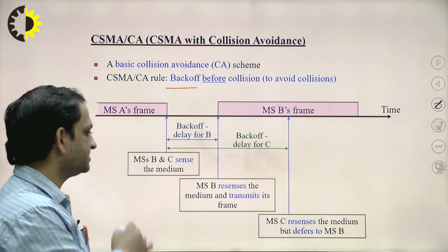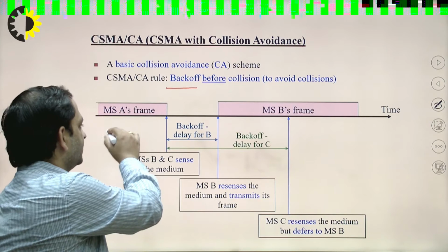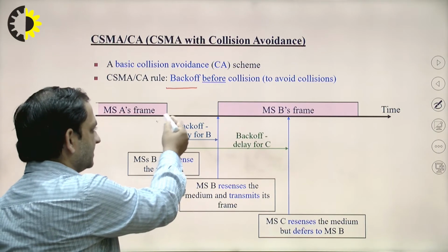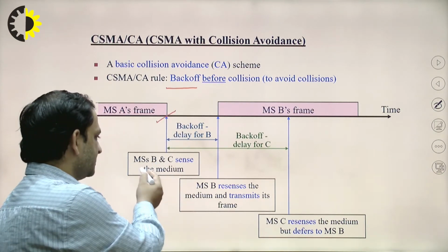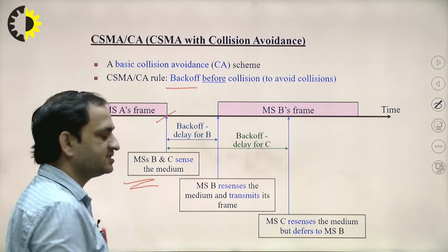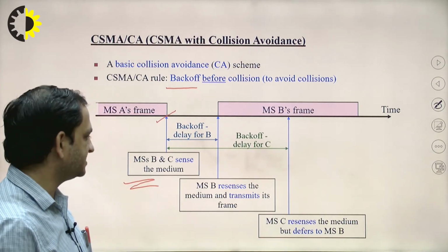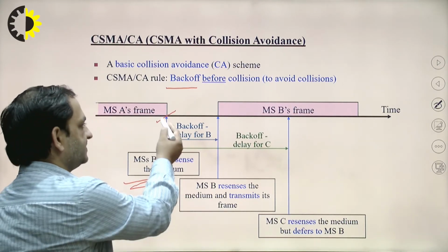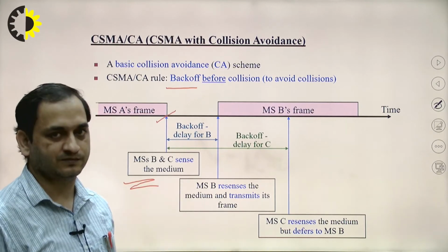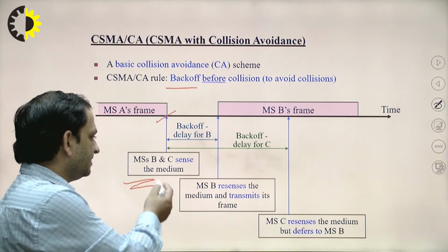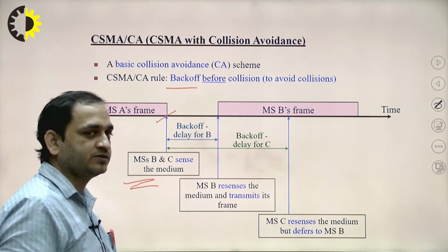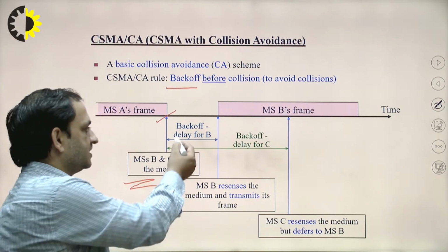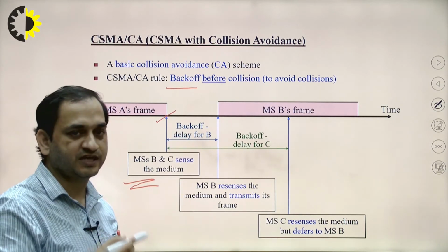In this frame we can see that mobile station A is transmitting, no issue. At the end of this time, mobile stations B and C sense the medium and find that it is free. If they transmit at this instant of time, then again a collision will occur. So in the database it will be stored that B and C want to transmit the packets. In this case, the backoff time will be provided for each and every subscriber.